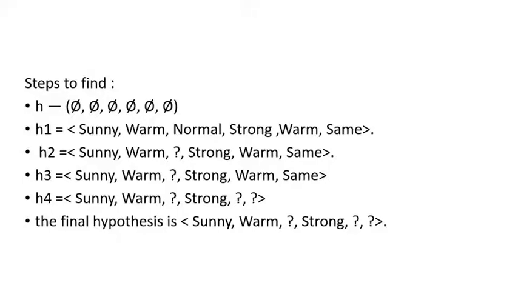So what is the key property of the Find-S algorithm? Find-S is guaranteed to output the most specific hypothesis within H that is consistent with the positive training examples. The next key property is that Find-S's final hypothesis will also be consistent with the negative examples, provided the correct target concept is contained in H and the training examples are correct. These are the key properties of the Find-S algorithm. Thank you.